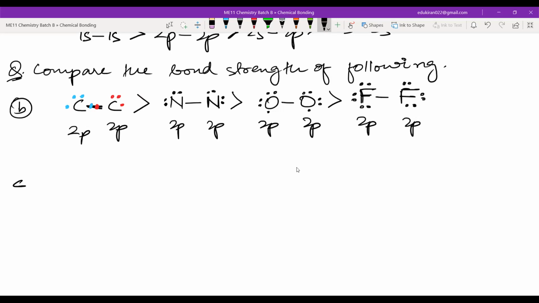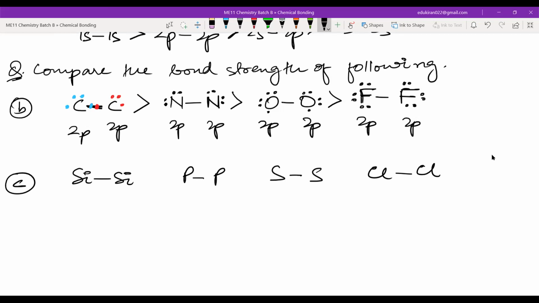Okay. Now similarly, I'm just writing this, you will understand it. Don't worry about this. Silicon-silicon. Then you will have phosphorus-phosphorus. Then sulfur-sulfur. And after that chlorine-chlorine. Just look here and see, these are 3p, 3p.